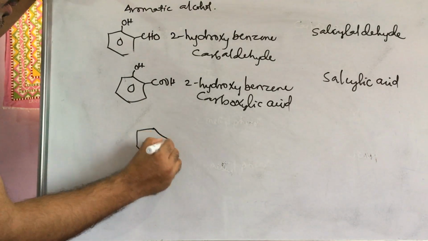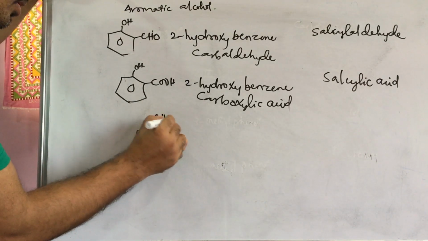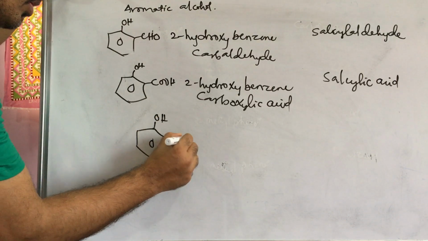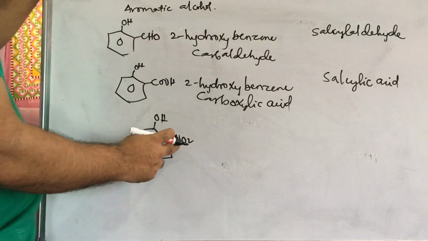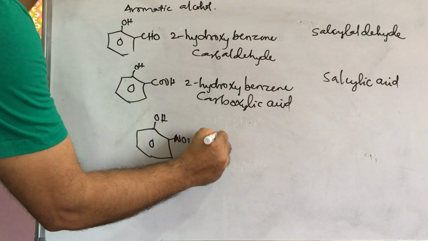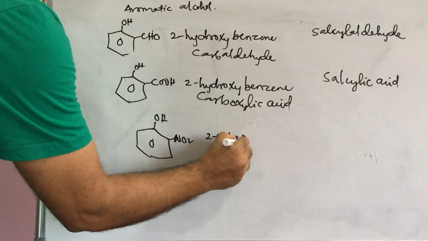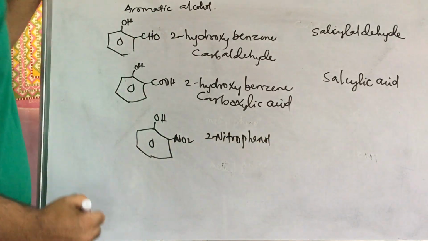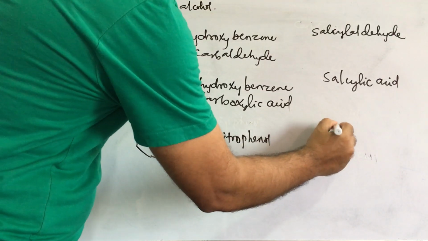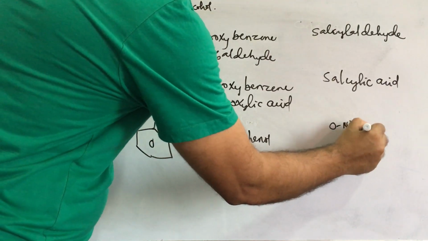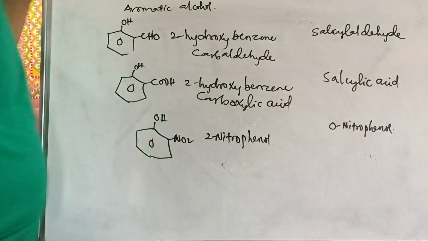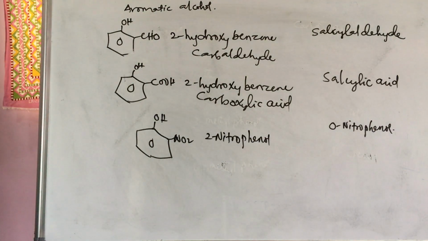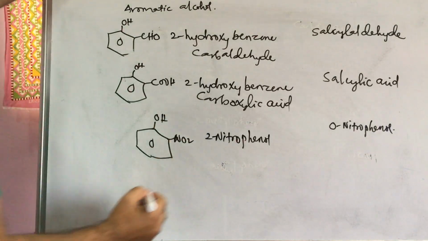Next, this is OH, NO2. Then it is called 2-nitrophenol, also called orthonitrophenol. Okay, these are a few alcohols and their IUPAC names, and one of the important names is picric acid.